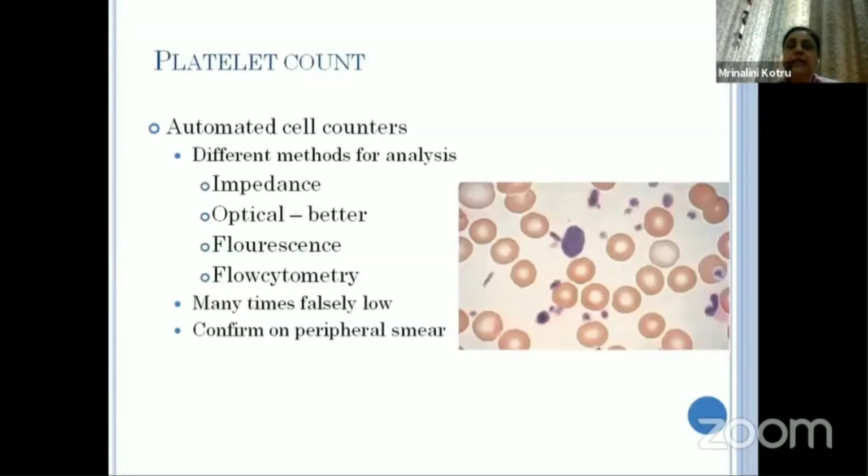Coming to platelet count. Platelet count is integral to the assessment of any patient with a bleeding disorder. Even if the patient is showing symptoms of clotting abnormality, you still need to do a platelet count. Why?